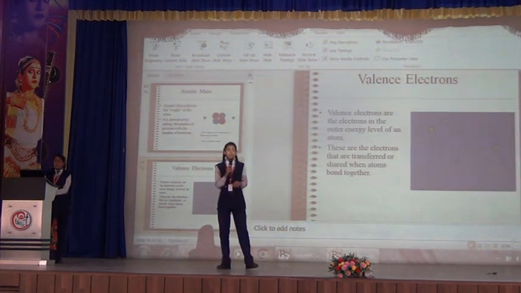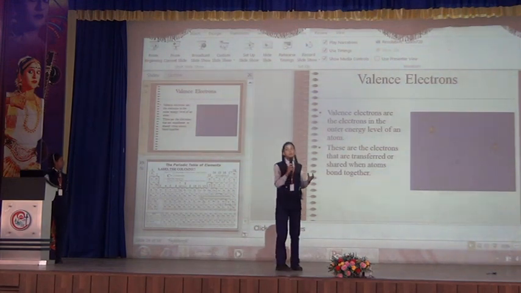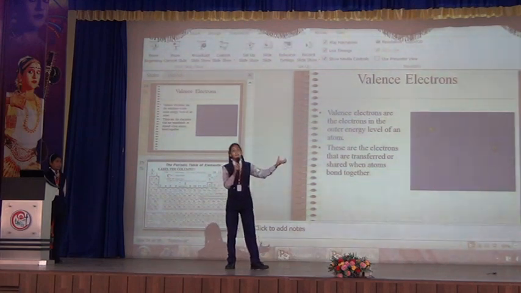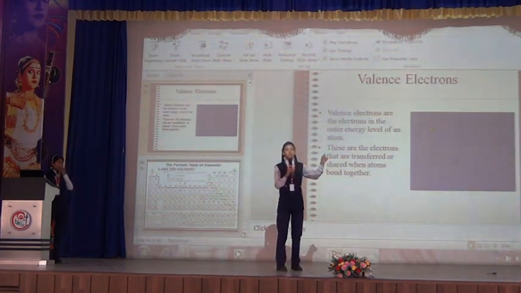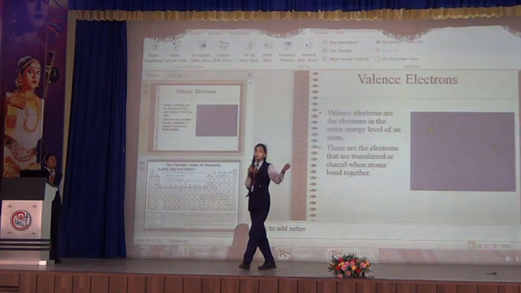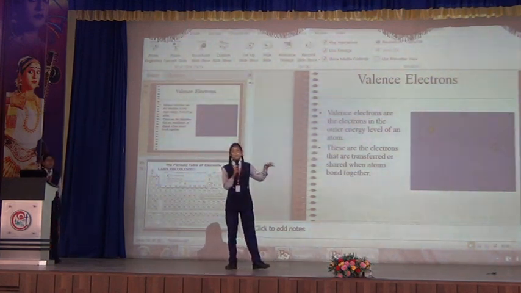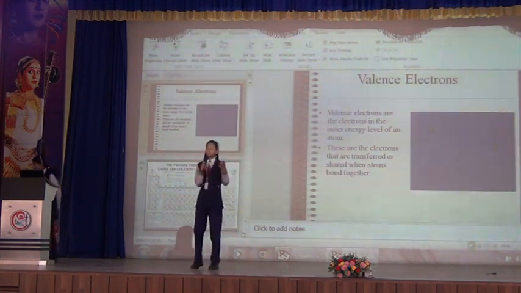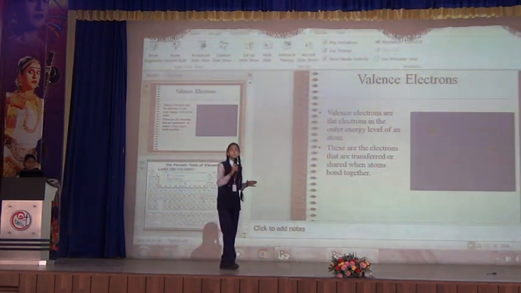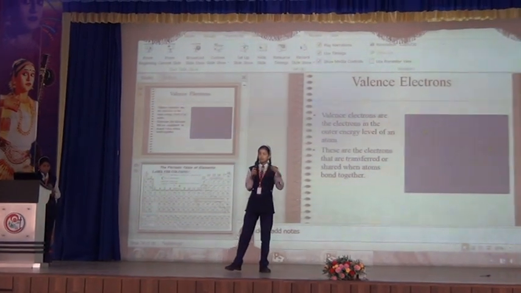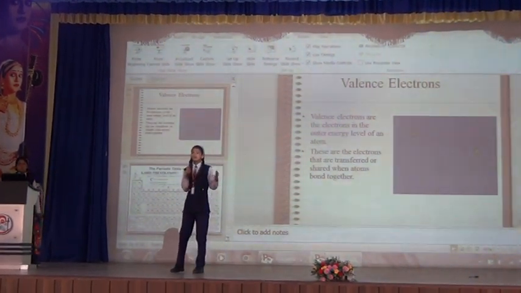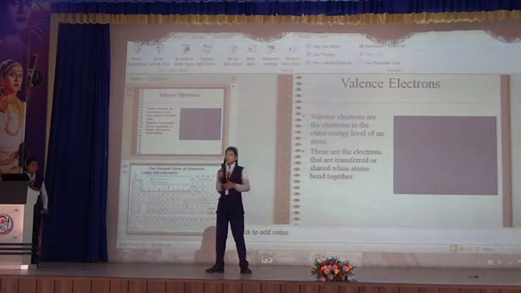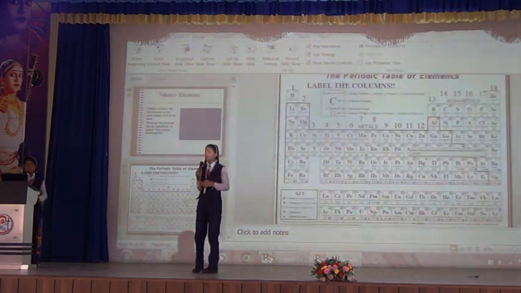The valence electrons. By the name itself you can define it: suppose there is an atom, with an outermost shell, and the electrons present in that outermost shell are known as the valence electrons. These are the electrons responsible for sharing with the other atom, and they take active part in sharing.